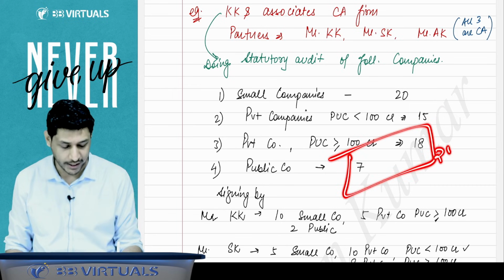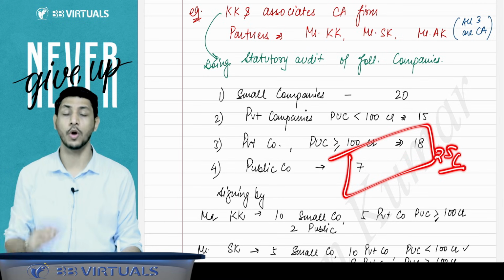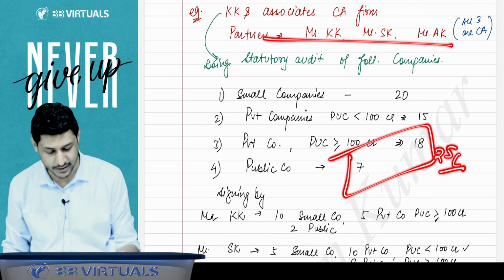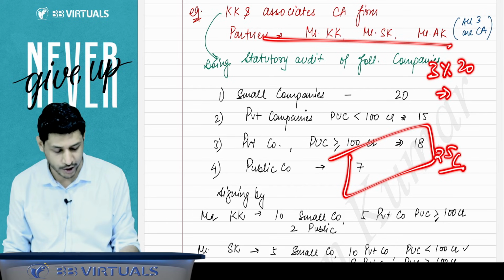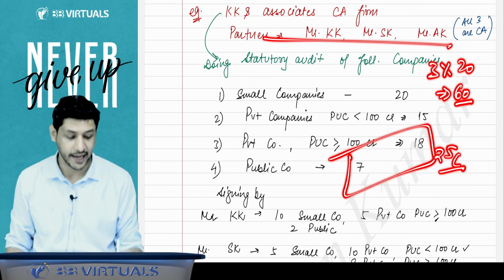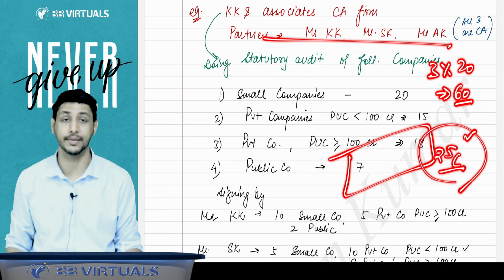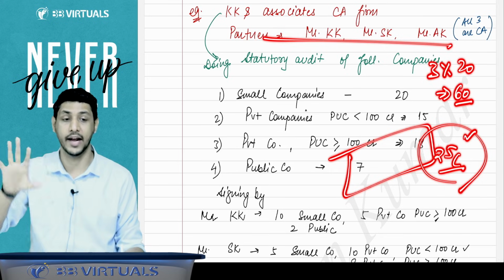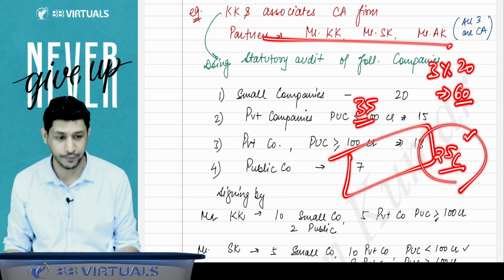Right now they are having 25 companies' audit. So how many more can they accept? Because they are 3 partners, 3 into 20 will become 60 audits. They can accept audits of 60 companies. Right now they are having audits of only 25 companies. So out of that 60, they are having 25, so they can accept 35 more companies.